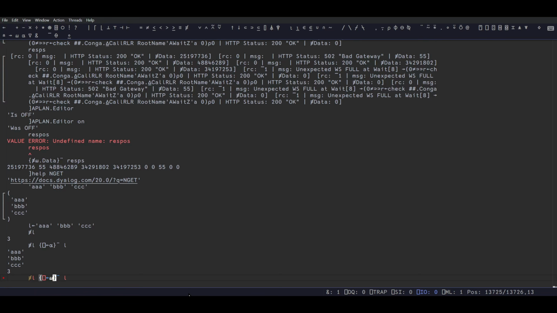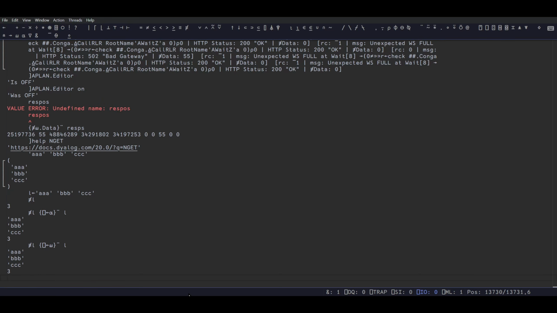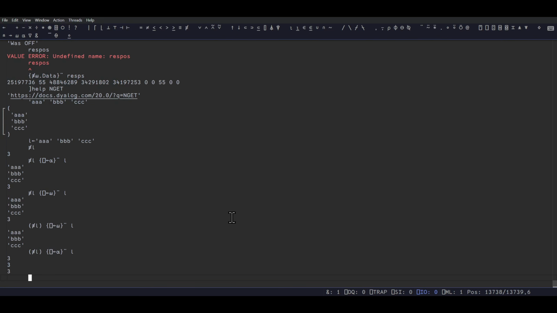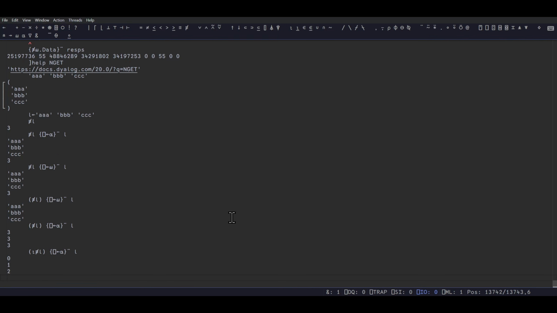Okay, how about, I thought this would be, I see, sorry. I thought it would have been dyadic, but it's because I didn't do this. Right, which is this, and then this should be A, which should be the 1, 2, 3. Length. Right, okay, so then I just have to do, come on, iota. There we are.